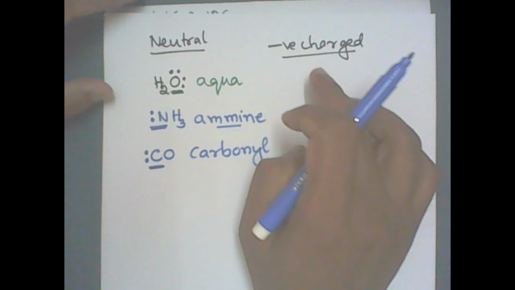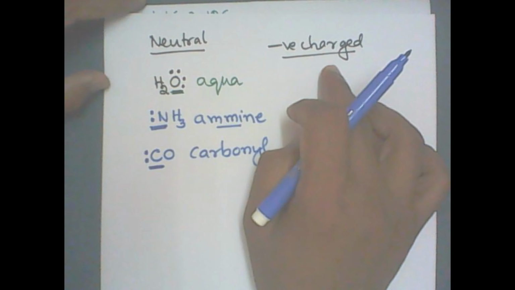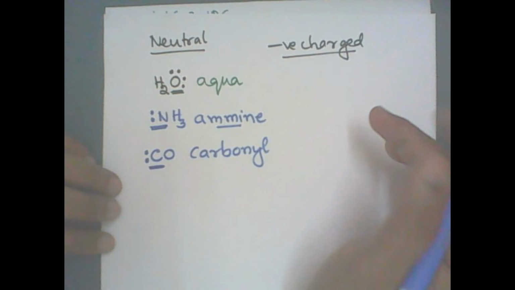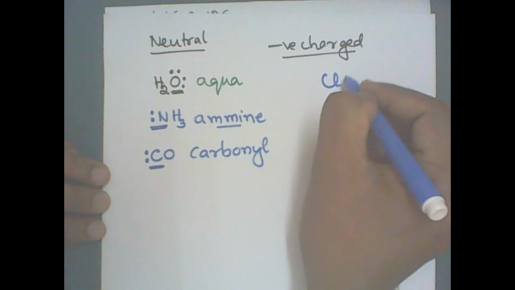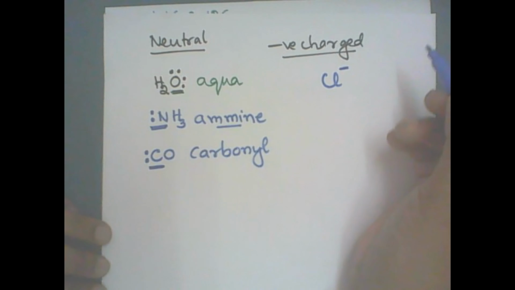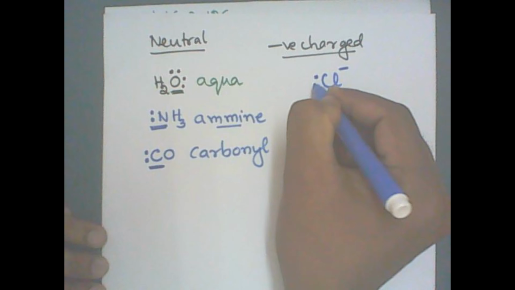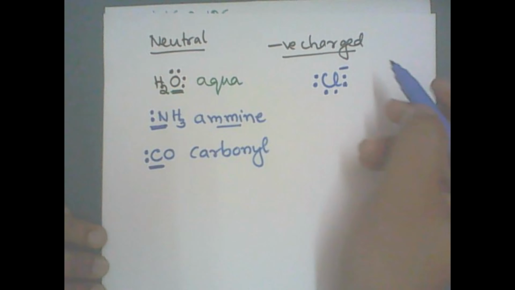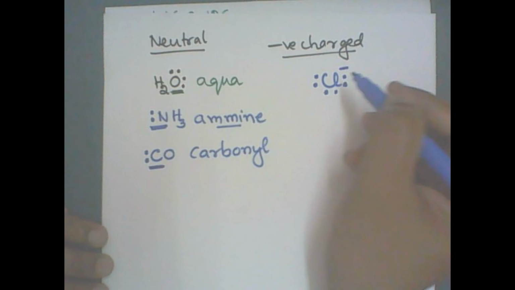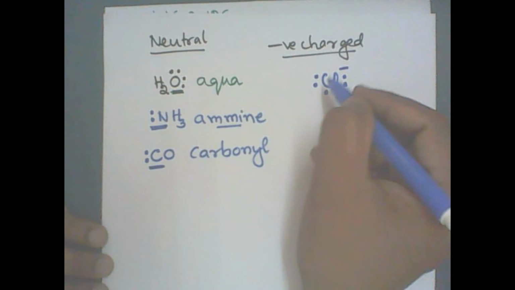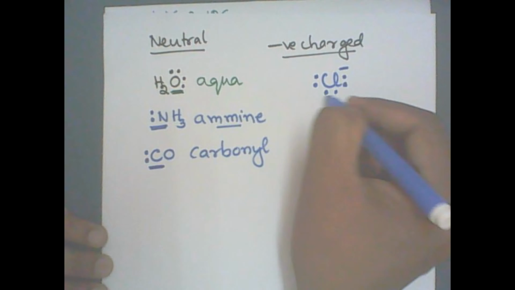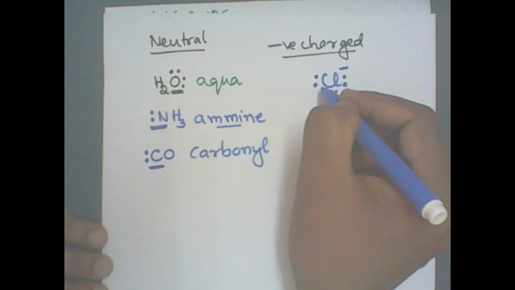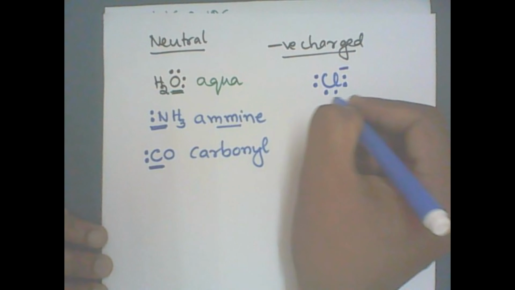Let me go for negatively charged unidentate ligands. Let me take Cl minus. Chlorine contains altogether three lone pairs of electrons and one negative charge. It can donate one lone pair of electrons.